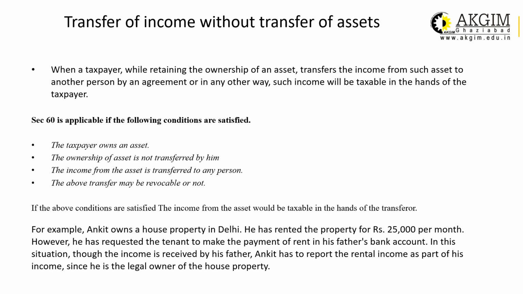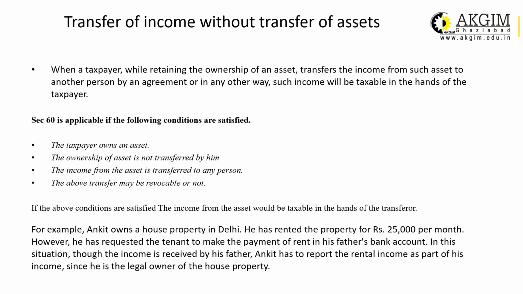Now, these are a few examples. There are so many cases of clubbing in the Income Tax Act, but I am taking 4 or 5 cases for reference. The first case is transfer of income without transfer of asset. That means a person is transferring the income, but he is not transferring the asset. The ownership of the asset is still with the assessee.